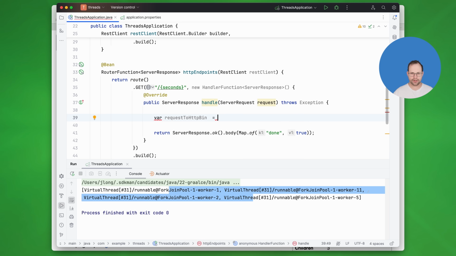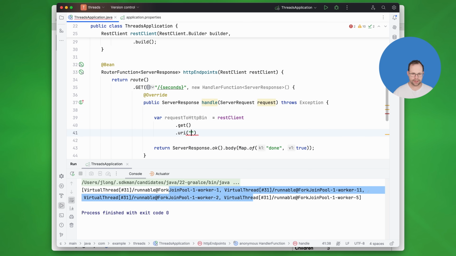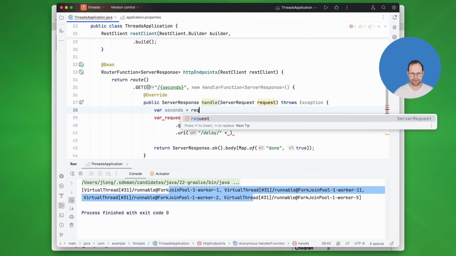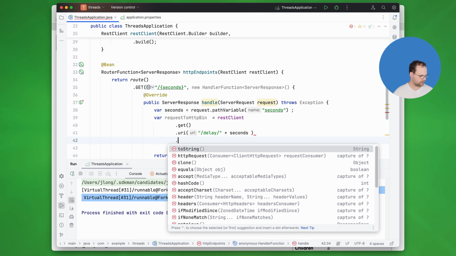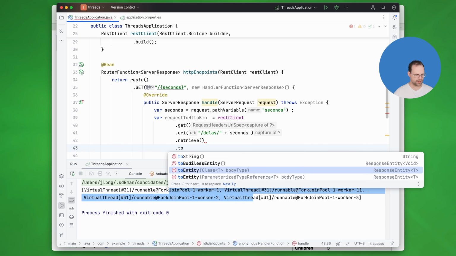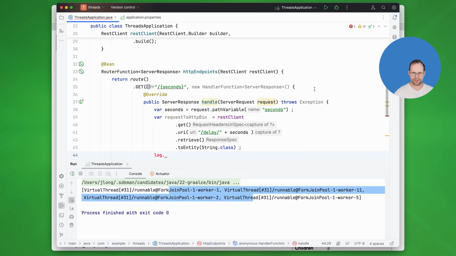using our REST client. So .get .URI. I'm going to specify the URI as delay/ and then we're going to take in the parameter here. So var seconds equals request.pathVariable seconds. Okay. And well, seconds, put that in there and retrieve it and then turn it into an entity of type, let's say string. Okay. We don't actually care about the results. And that's it. And so we want to log out where we are in the system. So let's go ahead and do that here.